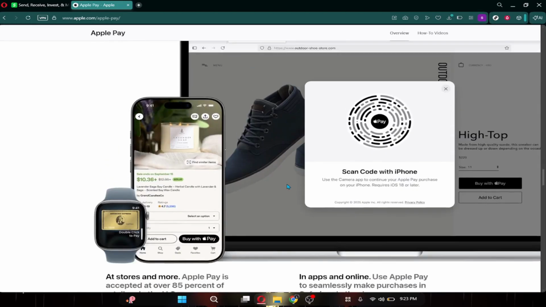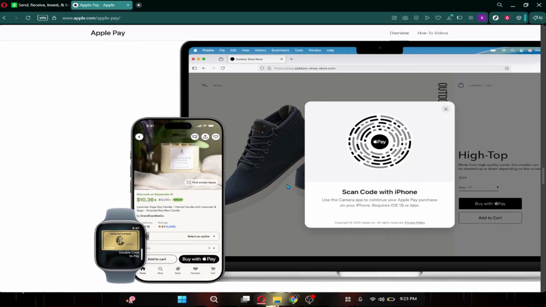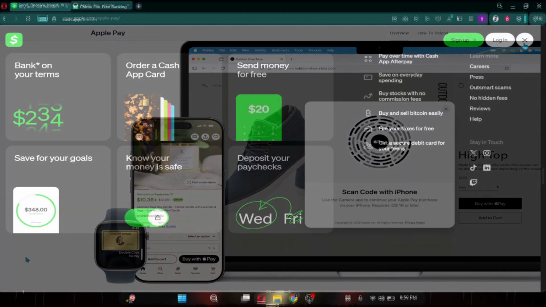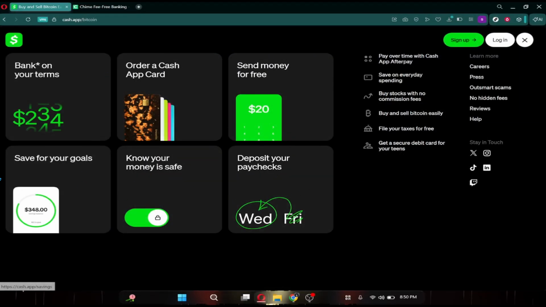One of the biggest differences is device compatibility. Apple Pay works best within the Apple ecosystem, meaning you'll need an iPhone, iPad, Apple Watch, or other Apple device to use all of its features. Cash App works across both iPhone and Android devices, making it more flexible for many users.